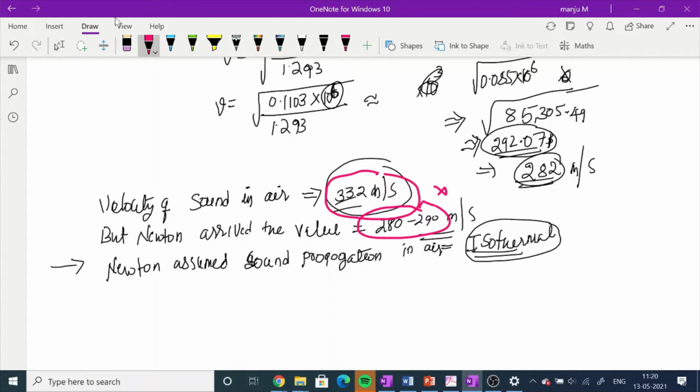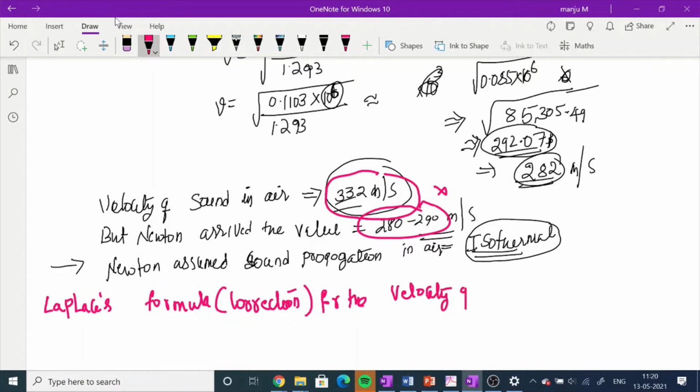That correction was given by Laplace, the Laplace correction for the velocity of sound in air.